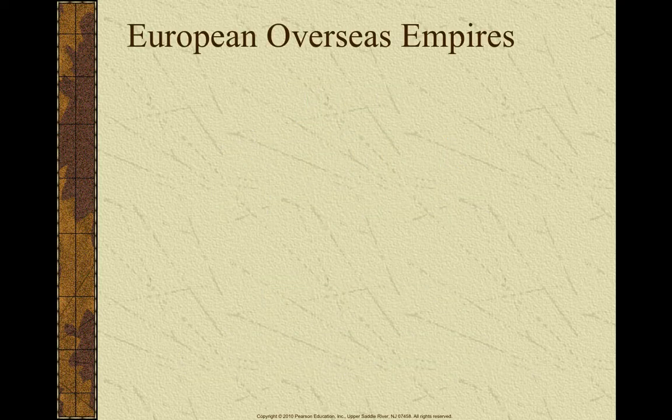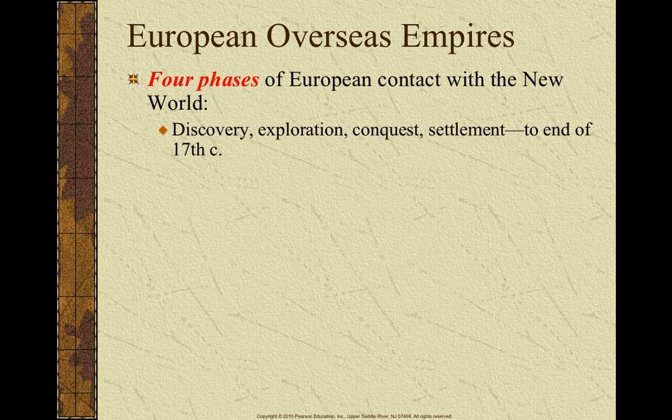Here we go. So in this class, in AP European History, it's really important to acknowledge one of the key themes of this class, that is Europe interacting with the rest of the world. And we can divide Europe interacting with the rest of the world into 4 periods. We've already talked about the first one. Discovery, in quotation marks, exploration, the Age of Exploration, the conquest, the settlement, mainly of the New World.